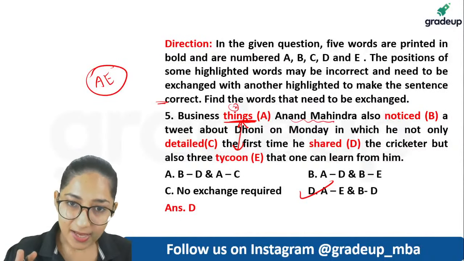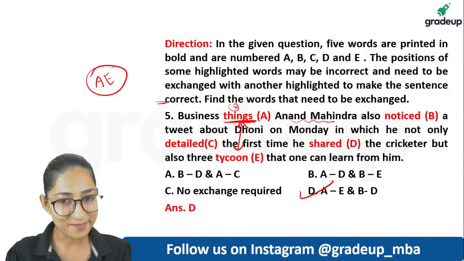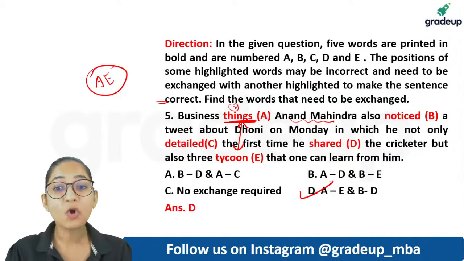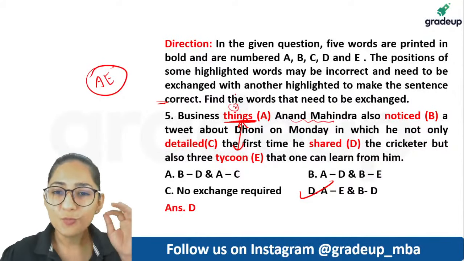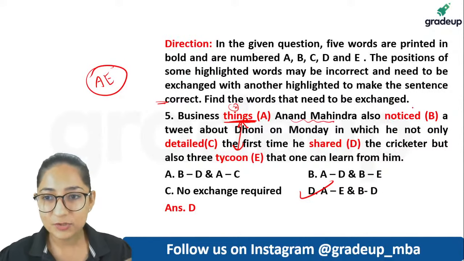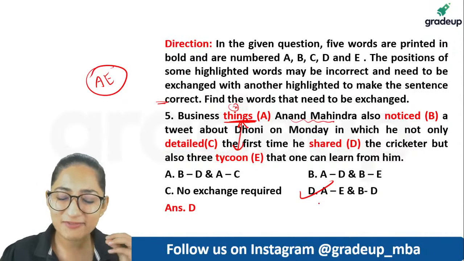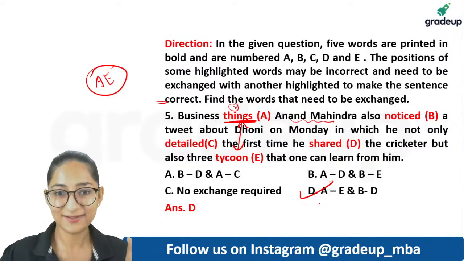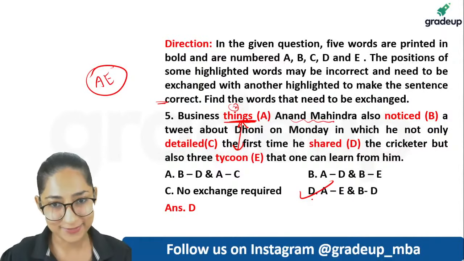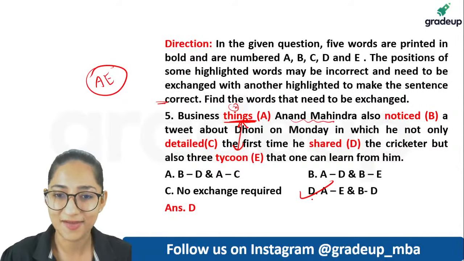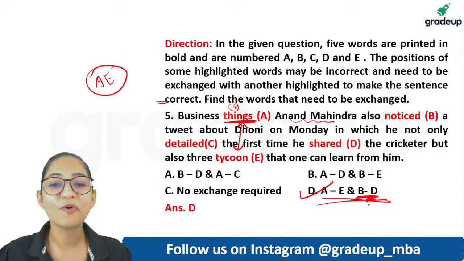So when I say these questions are time savers, you can very easily attempt them, but the point is how quickly you come to the answer and rush to the next one. The moment you find something jarring, look at the highlighted words, go to the option choices, and within a couple of seconds you get your answer. The saved time you can then use for other time consuming questions like reading comprehensions. Now, to be doubly sure, we'll check for B and D as well.